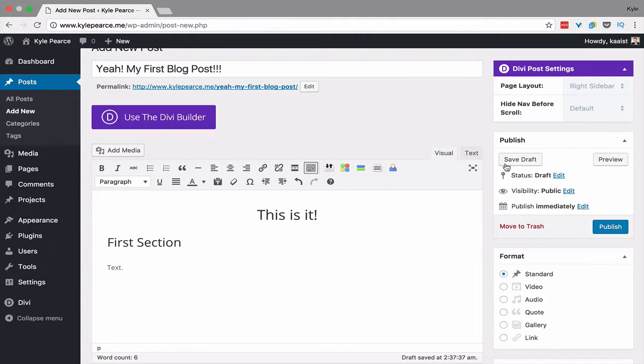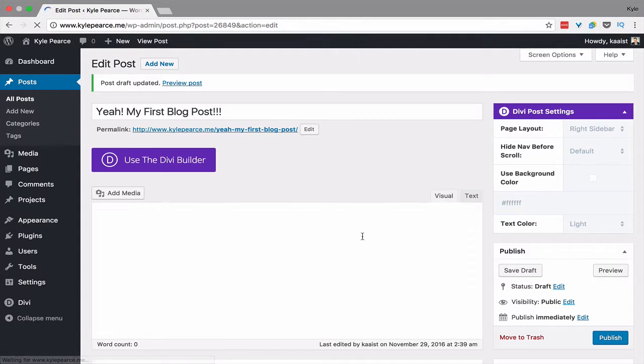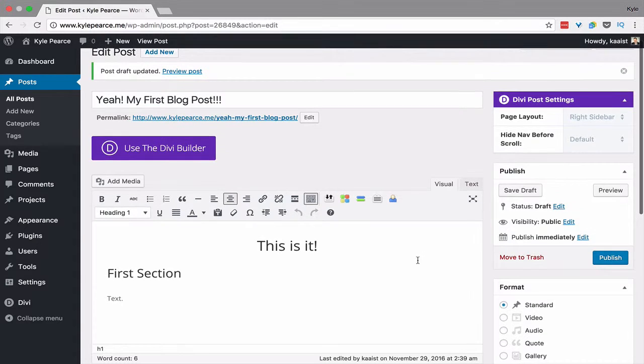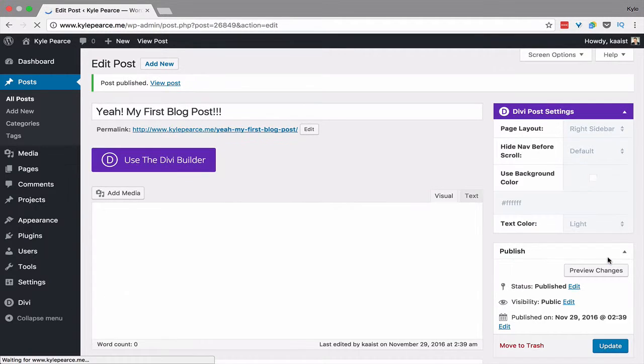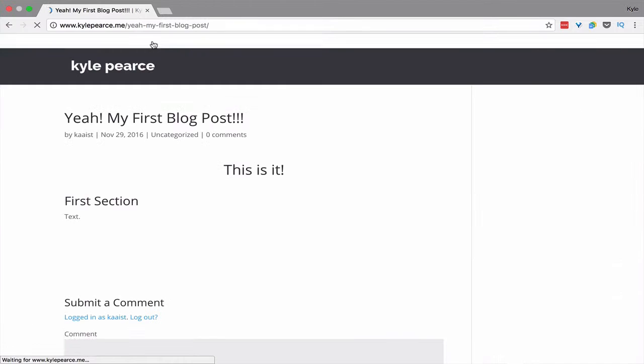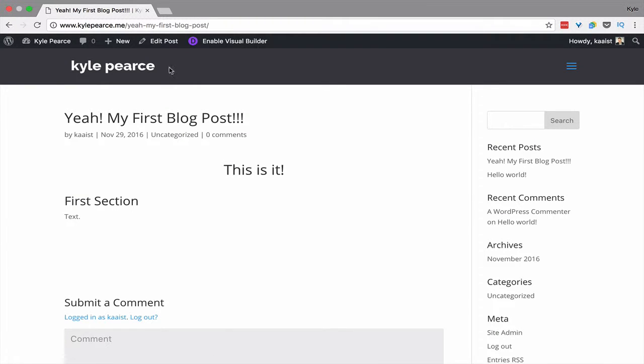And then over here you hit save draft if you're just working on it. WordPress will basically save every 30 seconds or so in the cloud, so you never lose anything, which is so important. It also saves revisions, so you can go back to earlier revisions, which is great. And then you can hit publish when you're ready to go. So here it is, published, and then you hit view post, and there you go, right away.